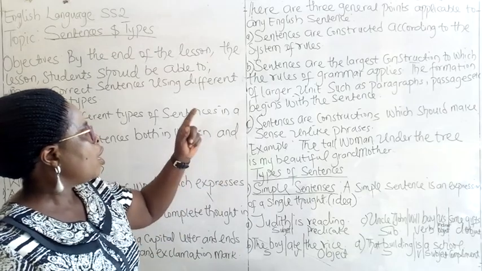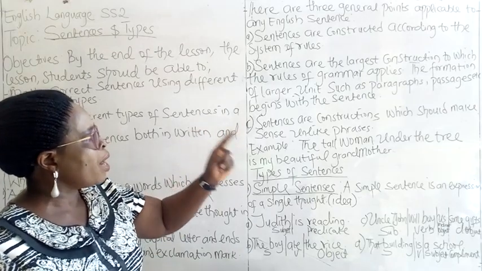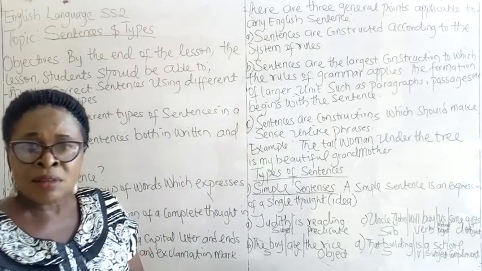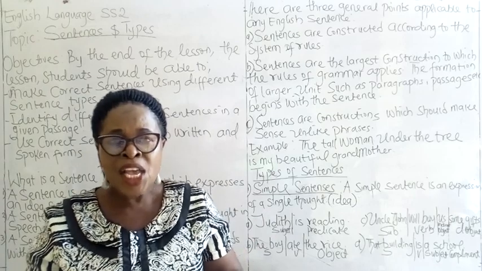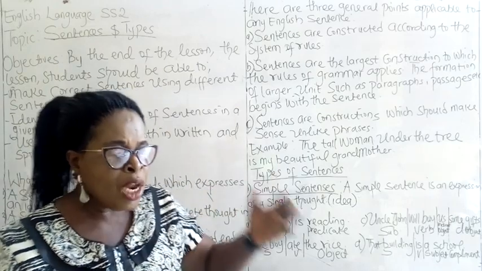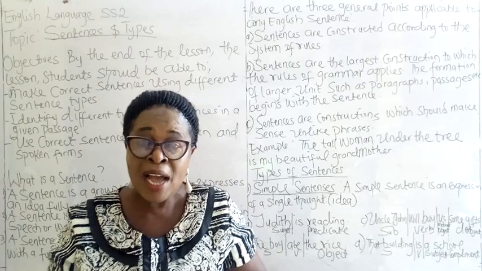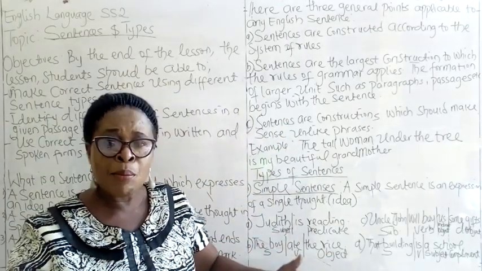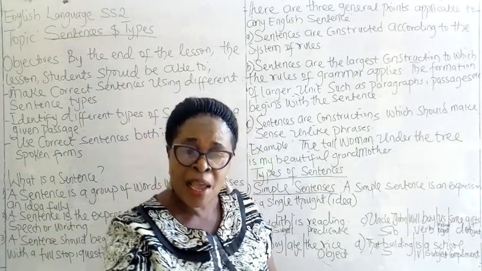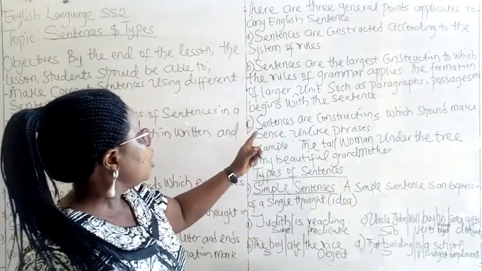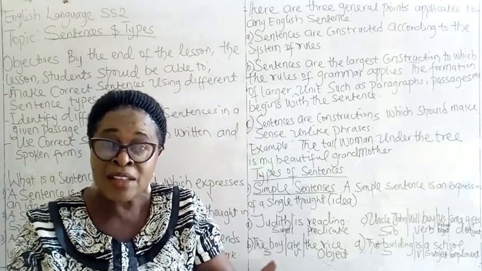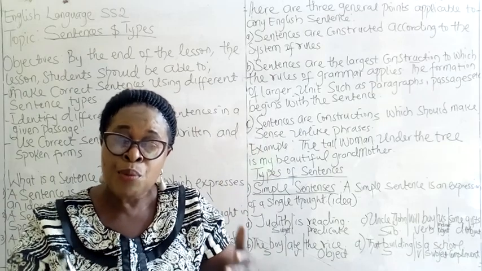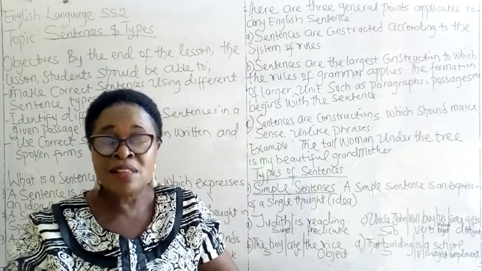The formation of larger units such as paragraphs and passages begins with the sentence. An English adage says that a journey of a million miles must start with a step. Likewise, even if you are writing a book, you must start with a sentence. That shows you how important sentences are.